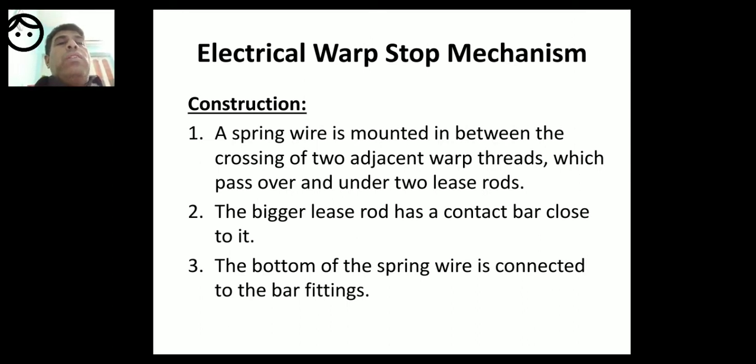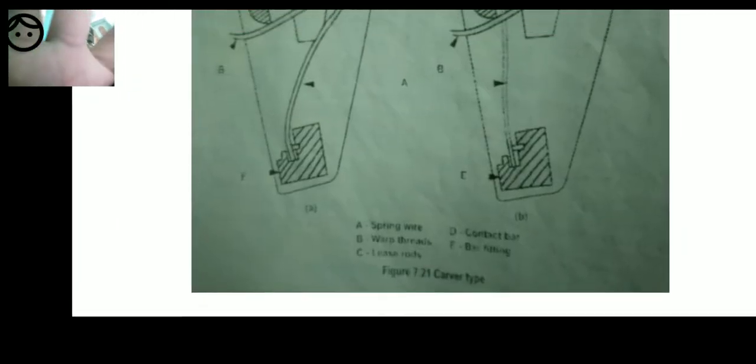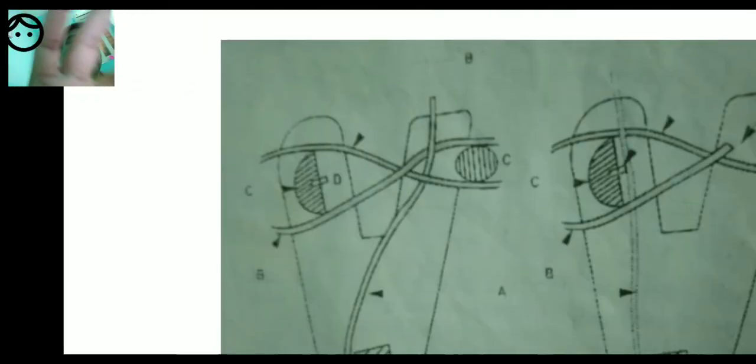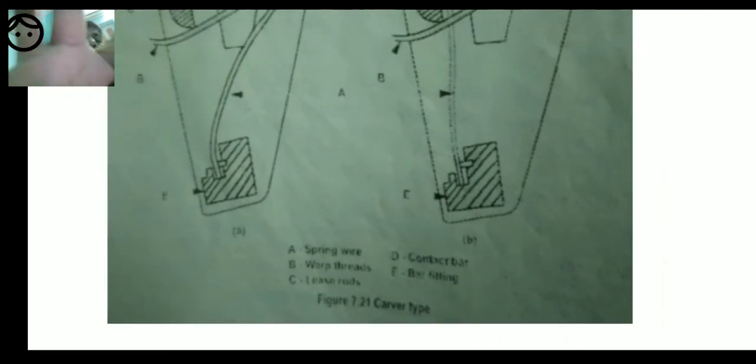Next, third point, the bottom of the spring wire is connected to the bar fittings. So what is that bar fitting? It is E in the diagram. Please see the diagram. So these are the bar fittings which are connected to electrical connections.